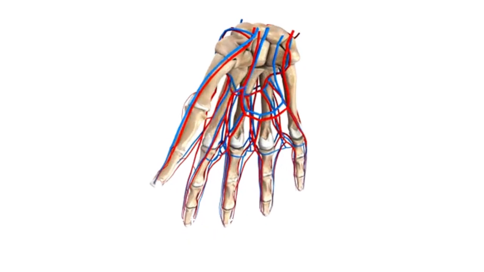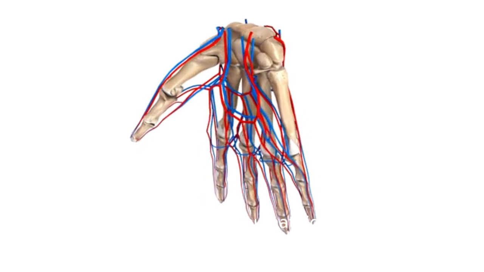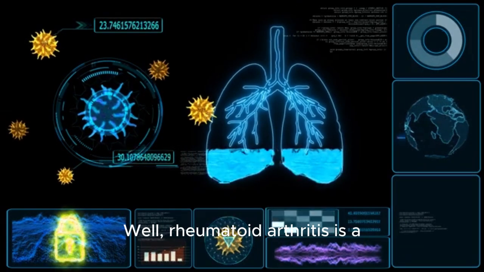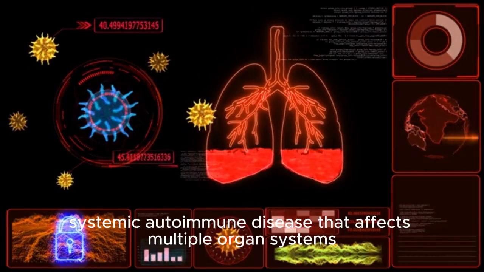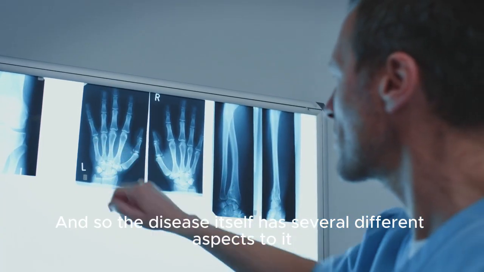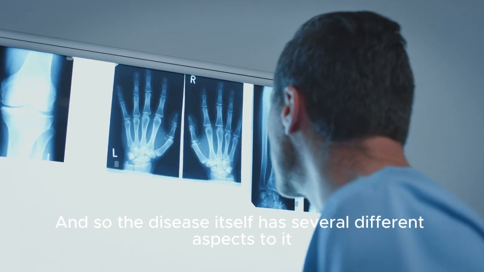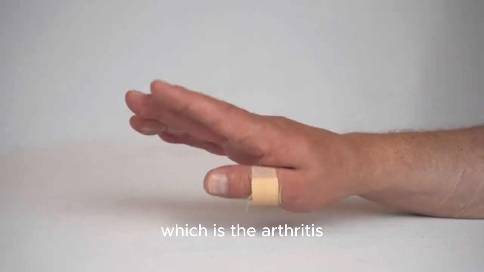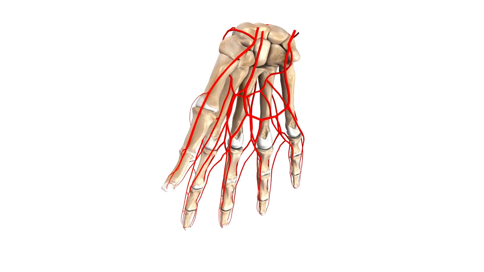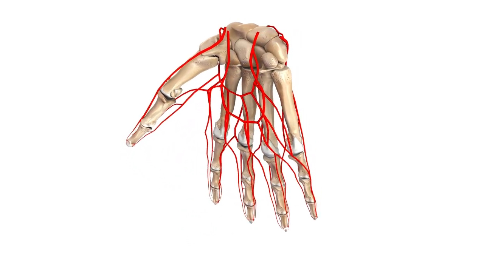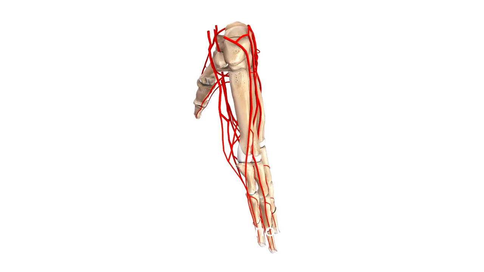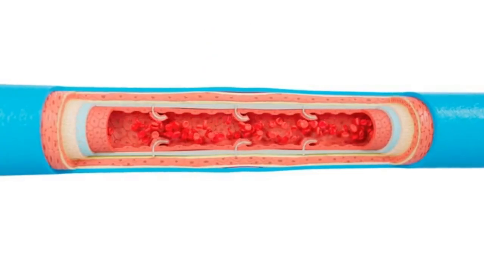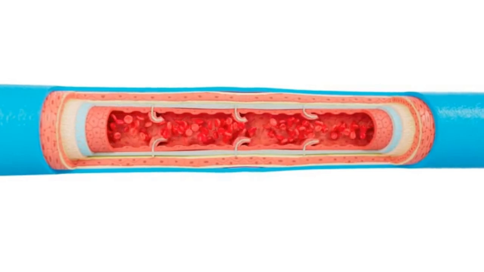The third thing is that rheumatoid arthritis itself is complicated. What do I mean by that? Well, rheumatoid arthritis is a systemic autoimmune disease that affects multiple organ systems, and so the disease itself has several different aspects to it. For example, there's the joint involvement, which is the arthritis. There's also inflammation of the soft tissues, and that can involve things like the tendons, the ligaments, the cartilage, and the synovium. And you can also have inflammation of the bone itself, as well as the entheses, which are the areas where the tendons and ligaments attach to the bone.